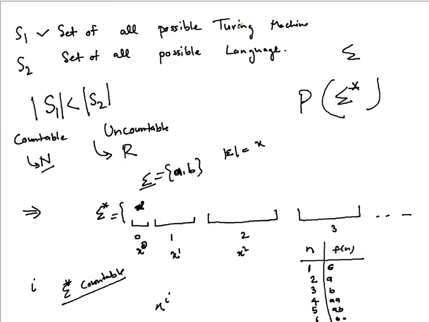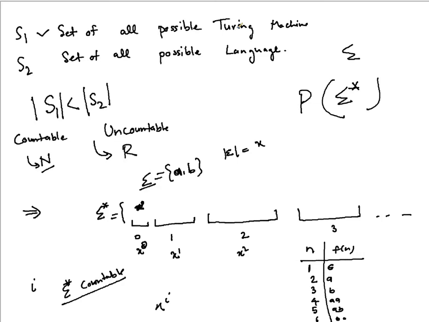So what we get here? We get that every Turing machine is actually an element of sigma star. There might be some other values also which are invalid descriptions of a Turing machine. So ignoring that, the set of all possible Turing machines is actually a subset of sigma star.